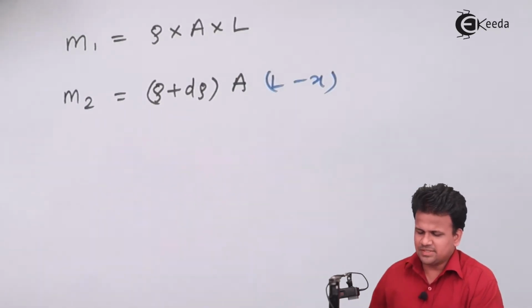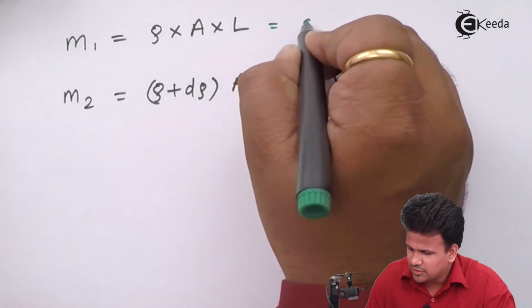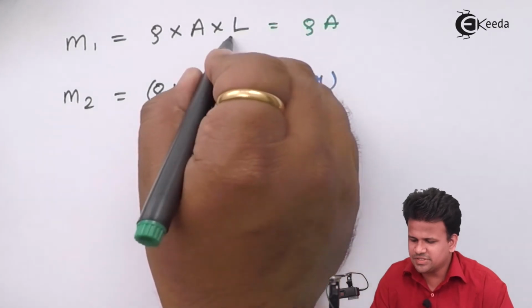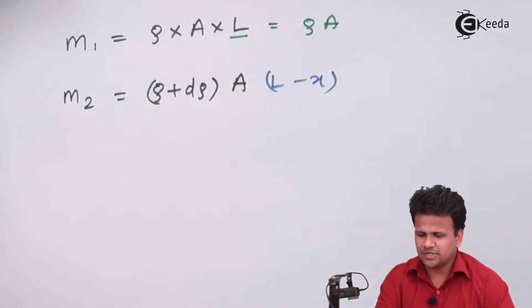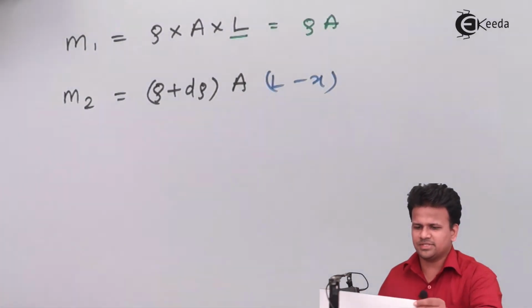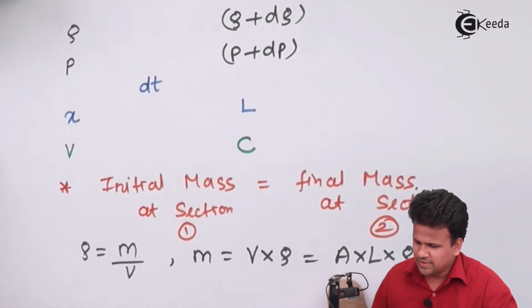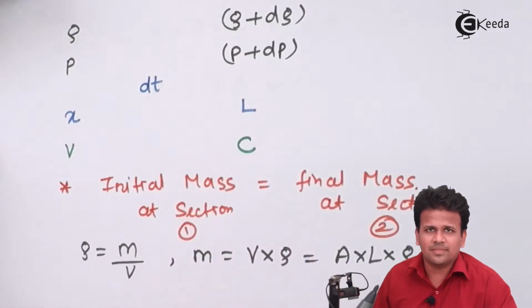So now let us substitute these values over here. This will be equal to rho into area into L. L is the distance traveled by sound in that small amount of time. So what is that small amount of time? Let us see how they are linked to each other. C is the velocity of sound, and L is the length traveled by the sound.